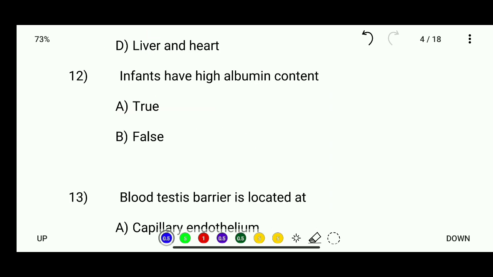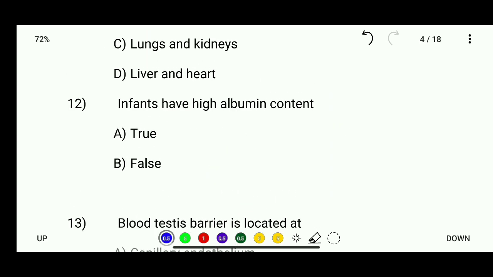Okay. Question number 12. Infants have high albumin content. True or false? So this statement, infants have high albumin content, is false. Okay, infants have low albumin content.